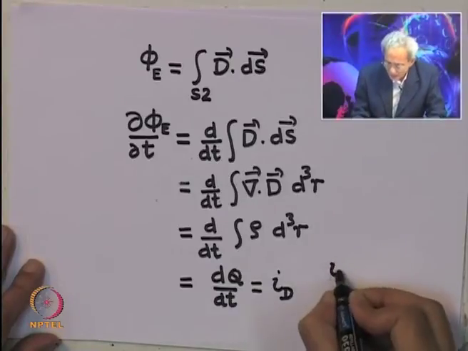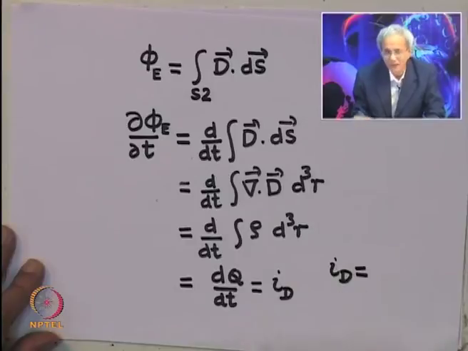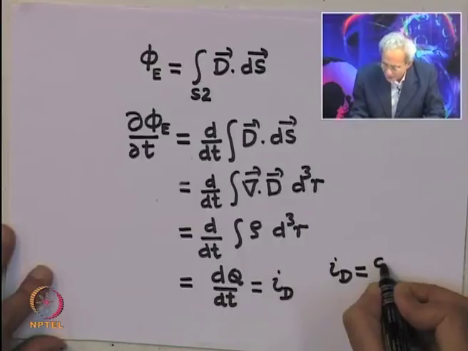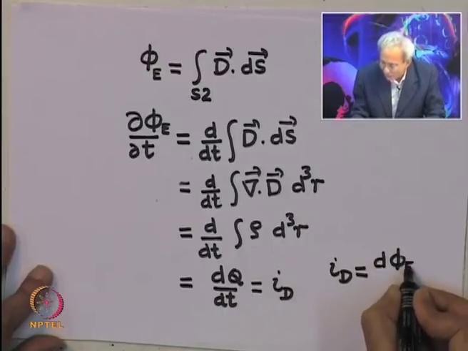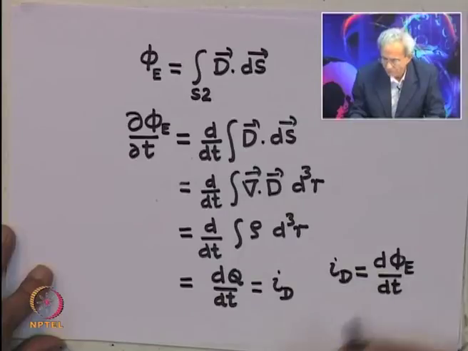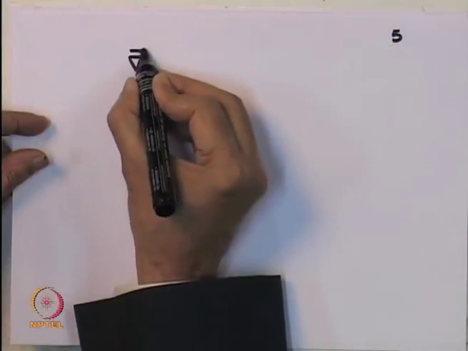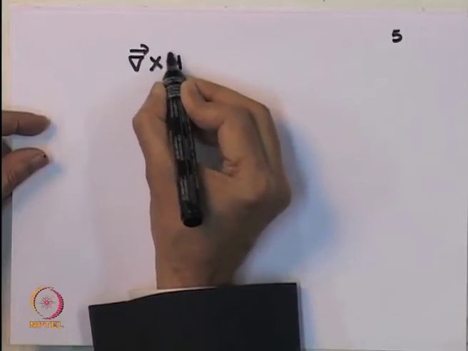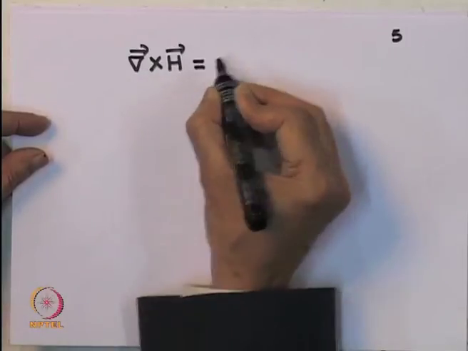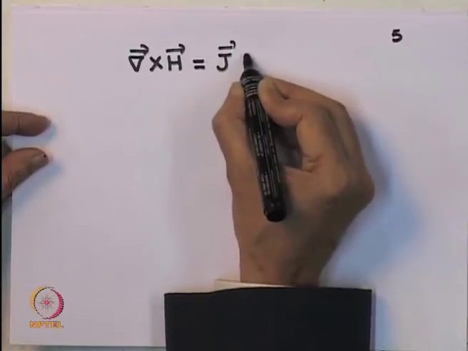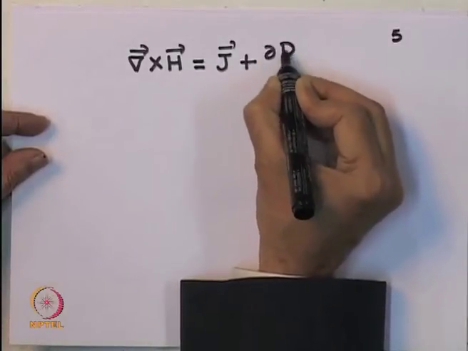So, what we have said is I_d, the name came from displacement current. Maxwell gave it a name, displacement current, that is the rate of change of the electric flux with time. So, how did Maxwell handle it? Maxwell said that let us then modify the last law, that is Ampere's law, which was del cross H equal to J, by adding a term dD by dt.